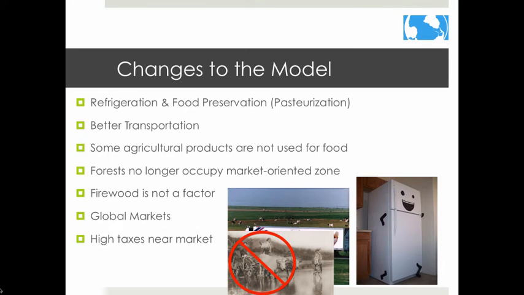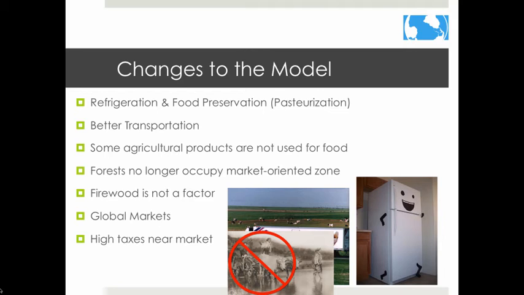Many changes have occurred since von Thunen's time that have affected what the model looks like today. Changes include refrigeration and food preservation, including the pasteurization of milk, and better transportation. Some agricultural products are not even used for food anymore. Forests do not occupy the market zone because firewood is not used for fuel. Suburbs have replaced a lot of this land.